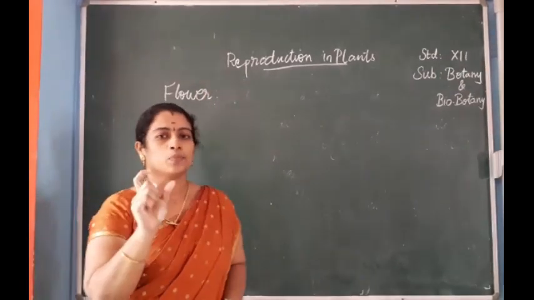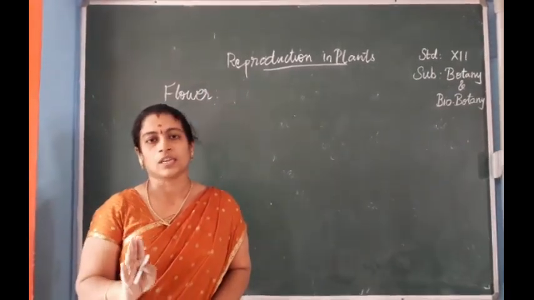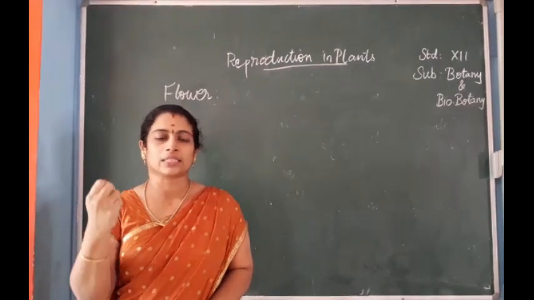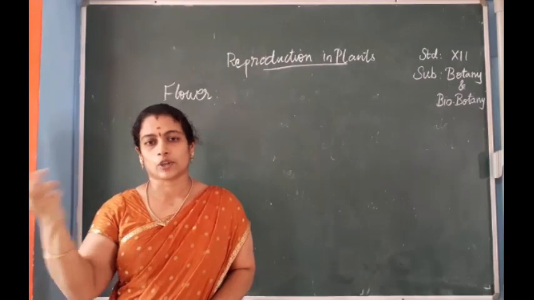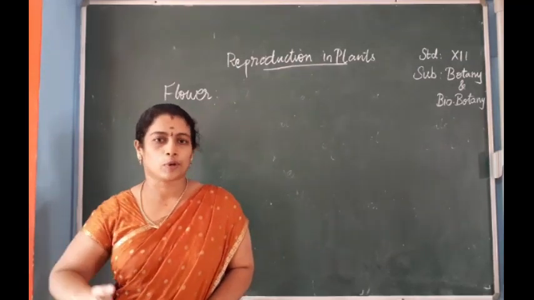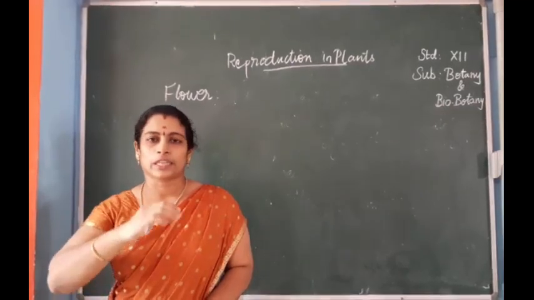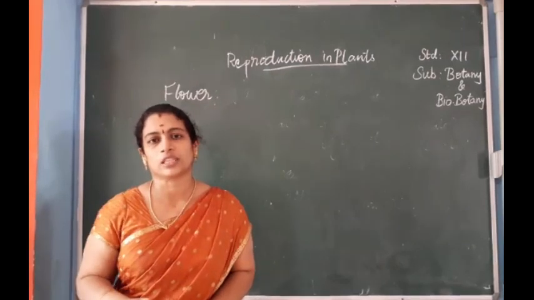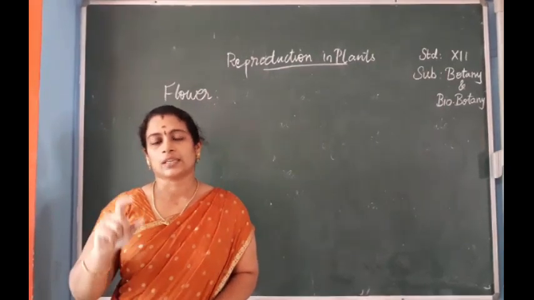Flower is the most attractive part of the plant. So it helps in the reproduction of a plant. It will attract human beings as well as insects, birds, etc. for the purpose of pollination. So there are different steps we have to study about reproduction. First, we have to study about the flower. We studied that in the 11th standard.